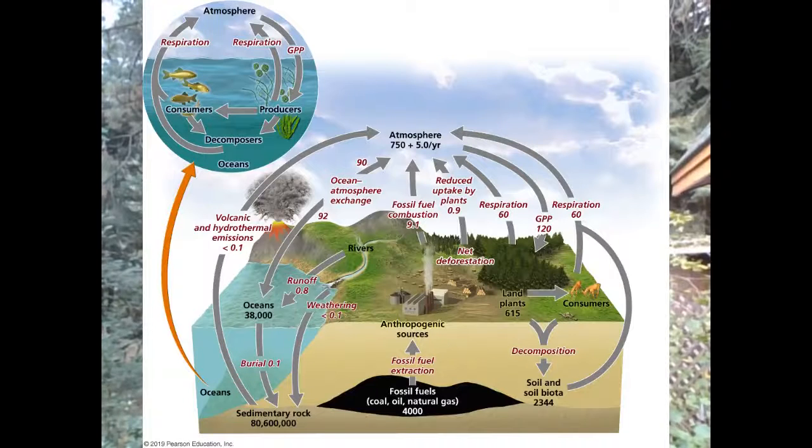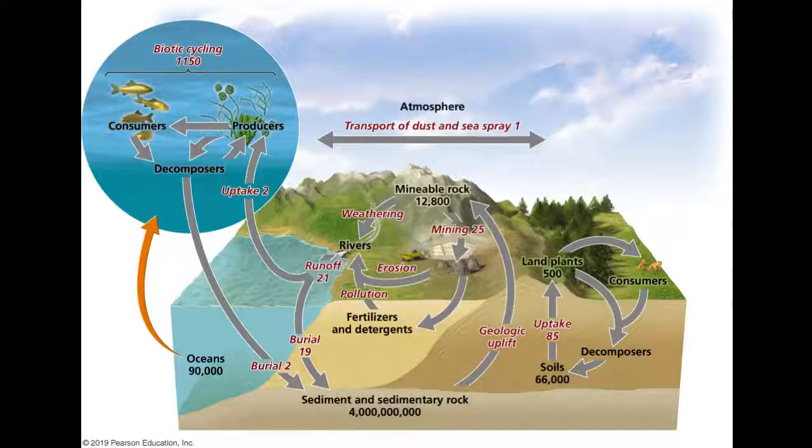But the nutrients are always cycled. All nutrients are cycled in the universe. Energy goes from one state of matter to another. Nutrients cycle around, and the chapter explains this.